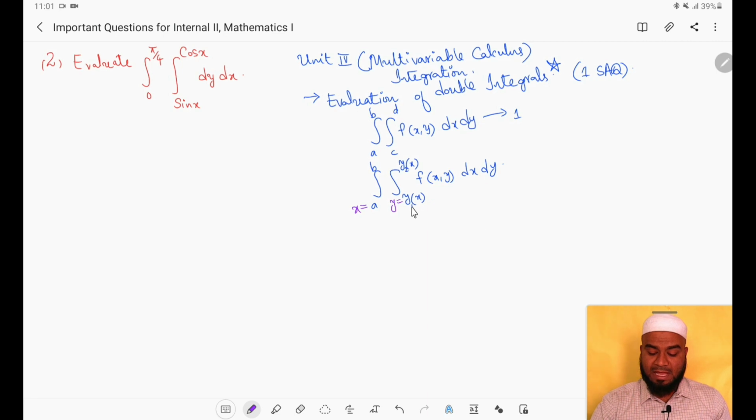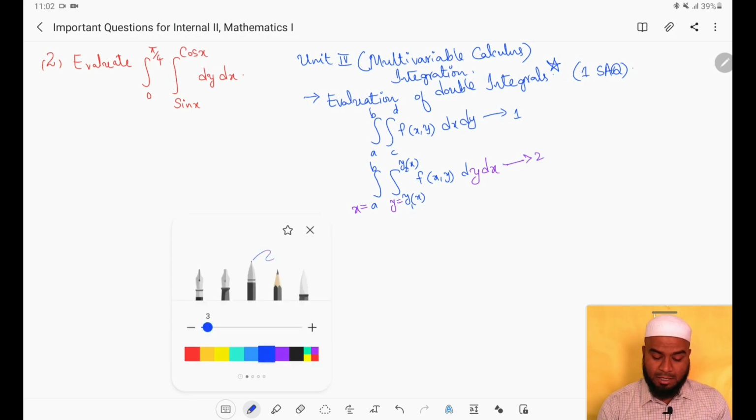When these limits are for y, we have to integrate first with respect to y, then with respect to x. So we have to change this. This is the change we have to make before evaluation of the double integral. This is the second possibility.